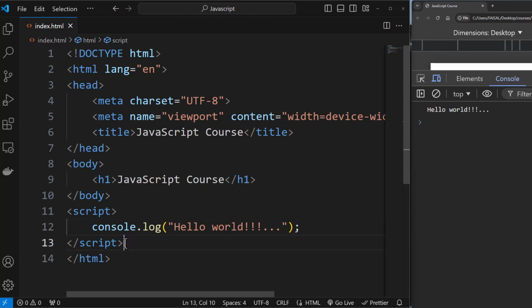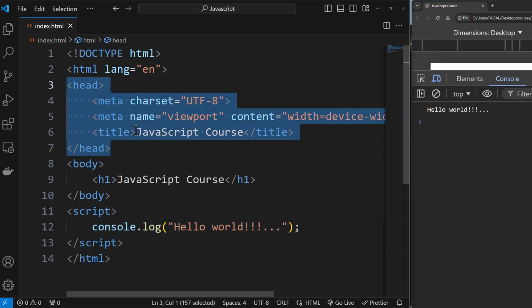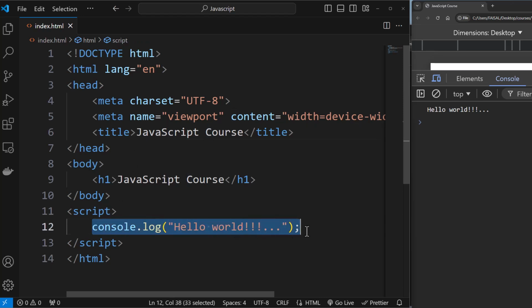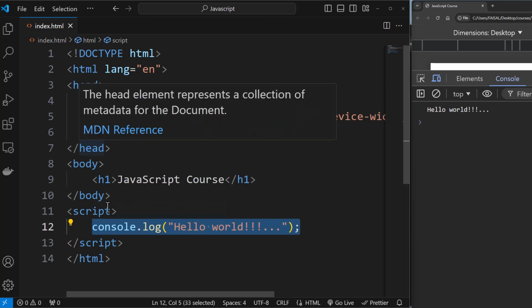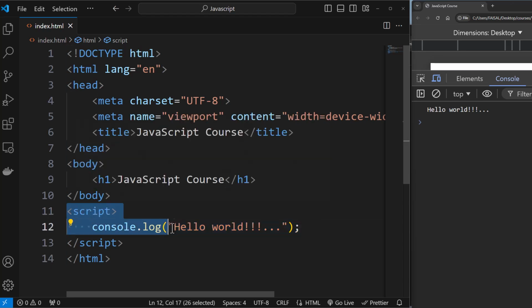Now, if you add this script in the head, within the head tags, the problem is this script might be executed even before all the tags of the HTML are loaded. So there is a possibility that JavaScript might not be able to find the tags that it wants to, and it might throw an error. That is the reason the script tag is always recommended to be at the end of the HTML file. And the reason is pretty clear: so that all the HTML tags have been loaded.